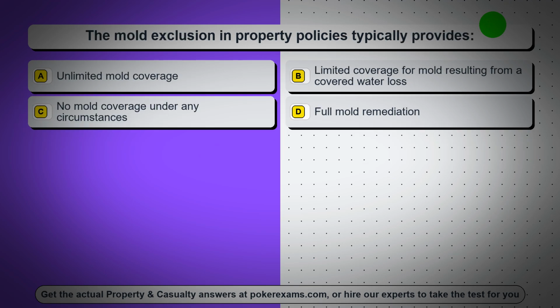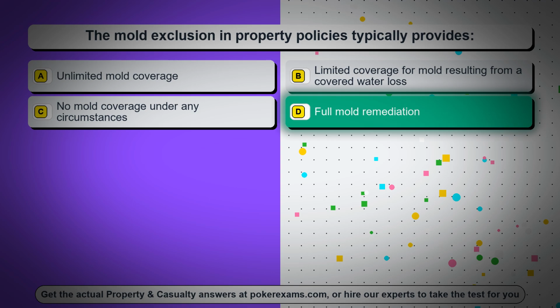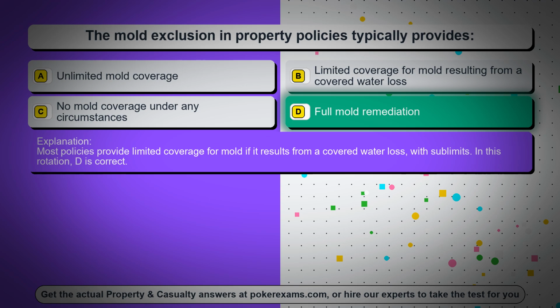Question 70. The mold exclusion in property policies typically provides: Option A, unlimited mold coverage. Option B, limited coverage for mold resulting from a covered water loss. Option C, no mold coverage under any circumstances. Option D, full mold remediation. The correct answer is option D, full mold remediation. Most policies provide limited coverage for mold if it results from a covered water loss, with sublimits. In this rotation, D is correct.